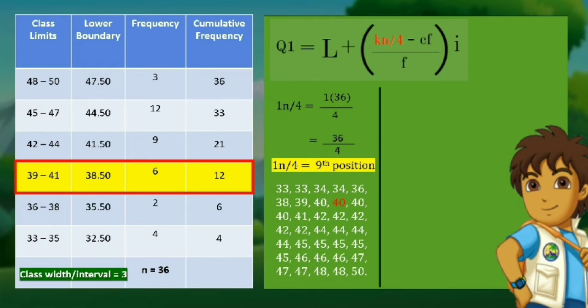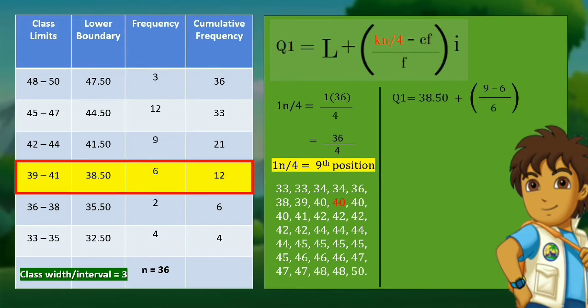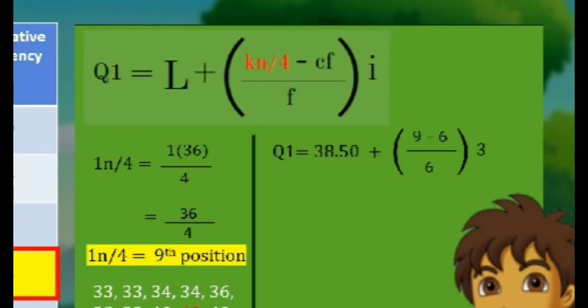Using the established first or lower quartile class, the values for each variable are L is equal to 38.5, N is equal to 36, CF is equal to 6, F is equal to 6, and I is equal to 3. Substituting all these values leaves us with 38.5 plus the quantity of open parentheses 36 divided by 4 minus 6 all over 6 close parentheses and multiplied by 3.